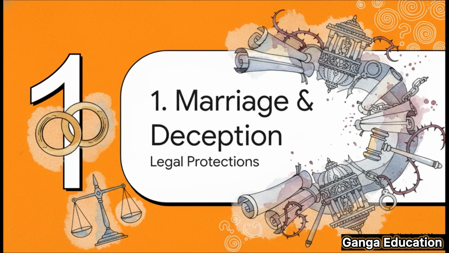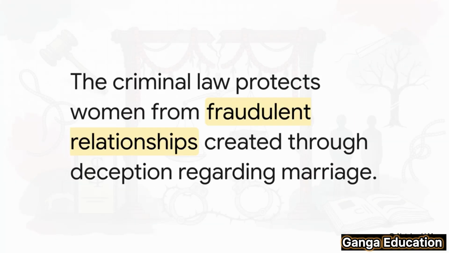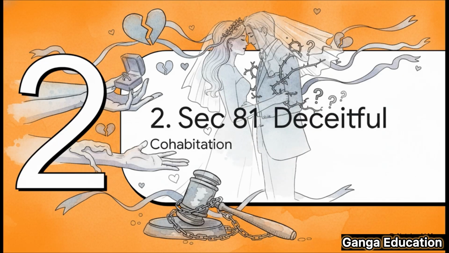So we all know that marriage is a legal institution, right? It comes with a whole set of rights and responsibilities. But the law's job doesn't just end at recognizing marriage. It also has to protect it, to make sure the sacred institution isn't twisted and used as a weapon for fraud. And that is exactly where these sections come into play. Think of them as a legal shield, specifically designed to protect people, especially women, from being exploited through a fake promise of marriage. The whole point is to defend both the dignity of the person and the sanctity of marriage itself.